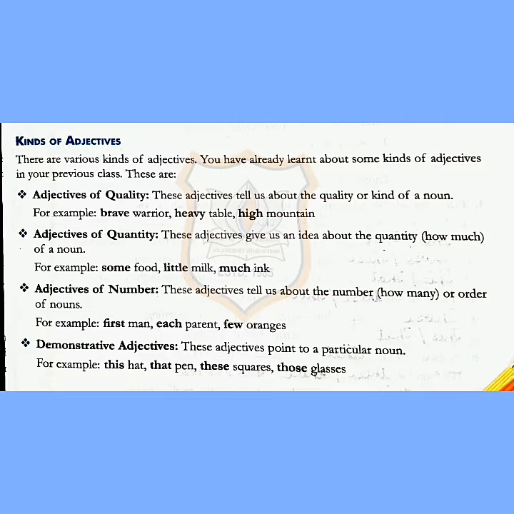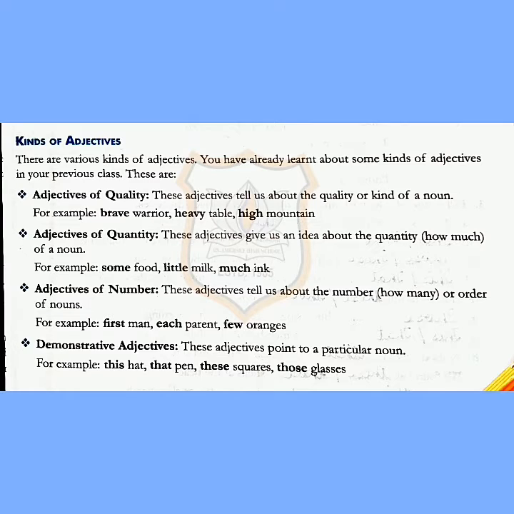Now we'll see the kinds of adjectives. There are various kinds of adjectives, and you have already learnt some kinds in your previous classes. They are: adjective of quality. This adjective tells us about the quality or kind of a noun. For example, brave warrior, heavy table, high mountain, etc.